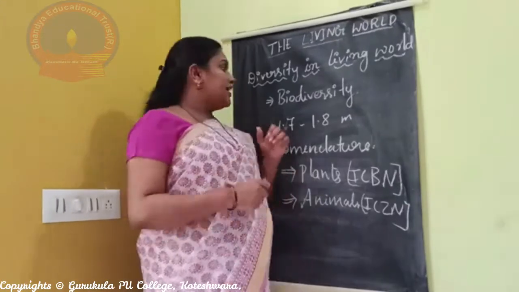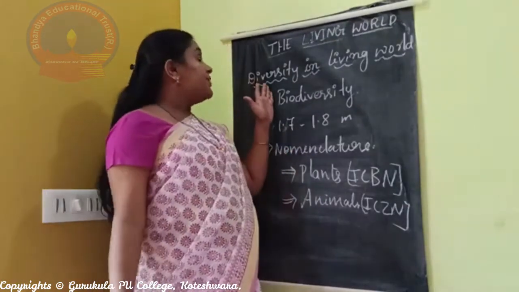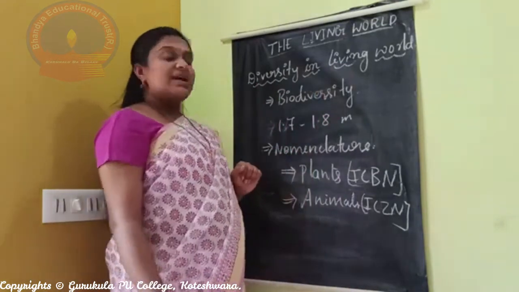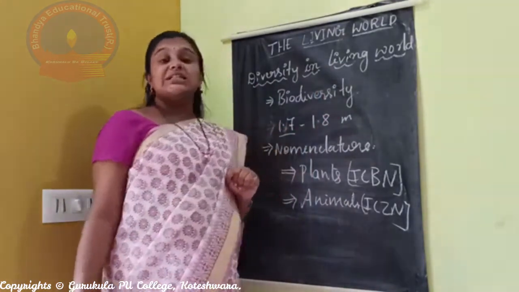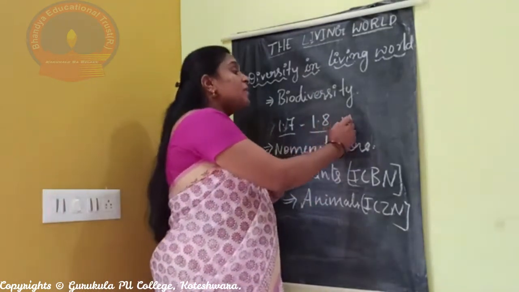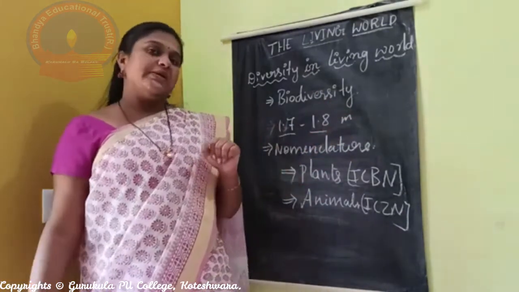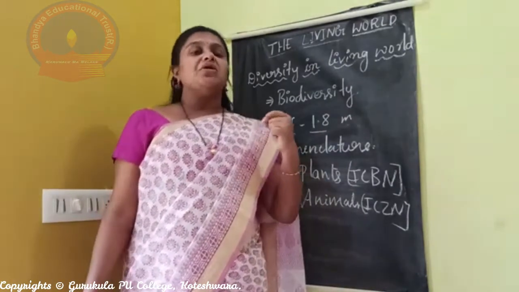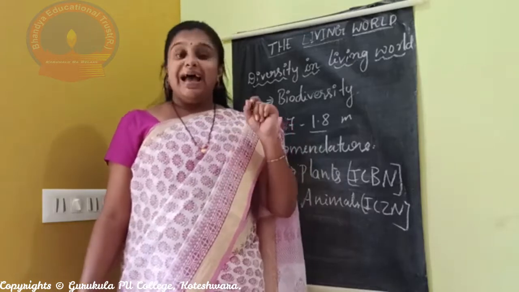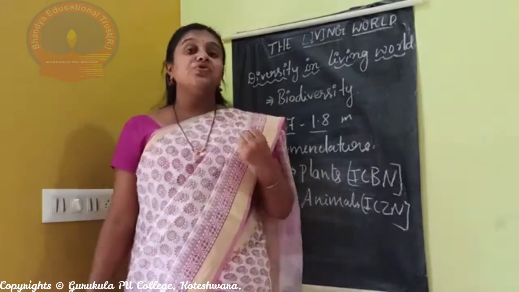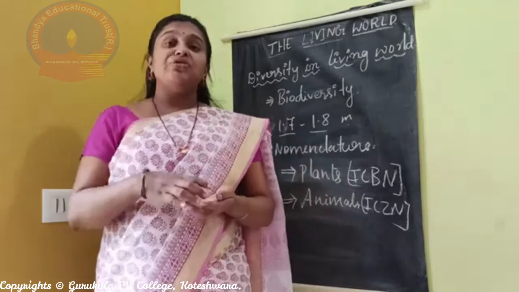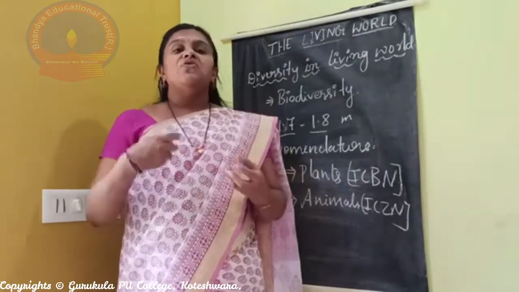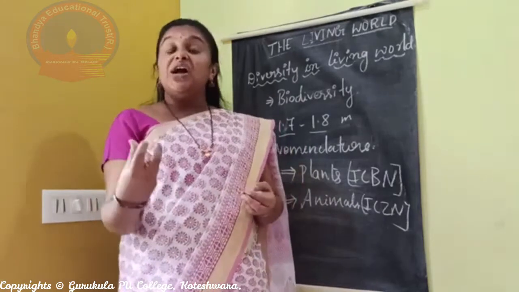Let us go to the next concept, that is diversity in the living world. It is estimated that around 1.7 to 1.8 million living organisms are present on Earth. Is it possible for us to remember all of them? No. We usually have curiosity, we want to name them, identify them, and we give common names or vernacular names.